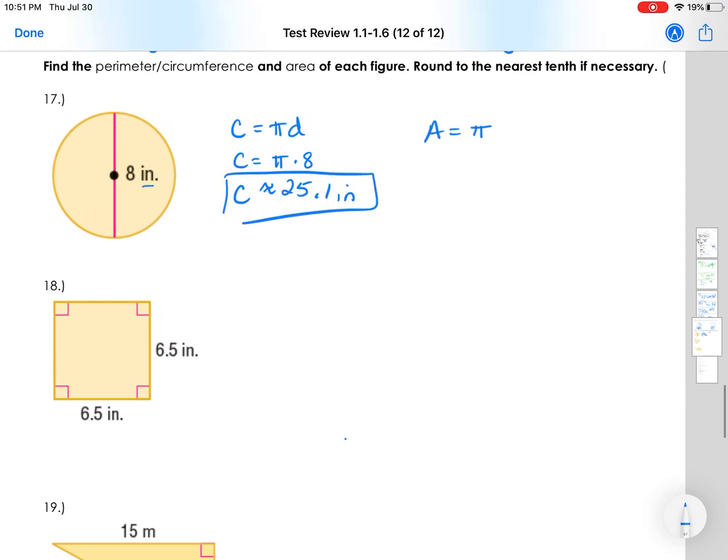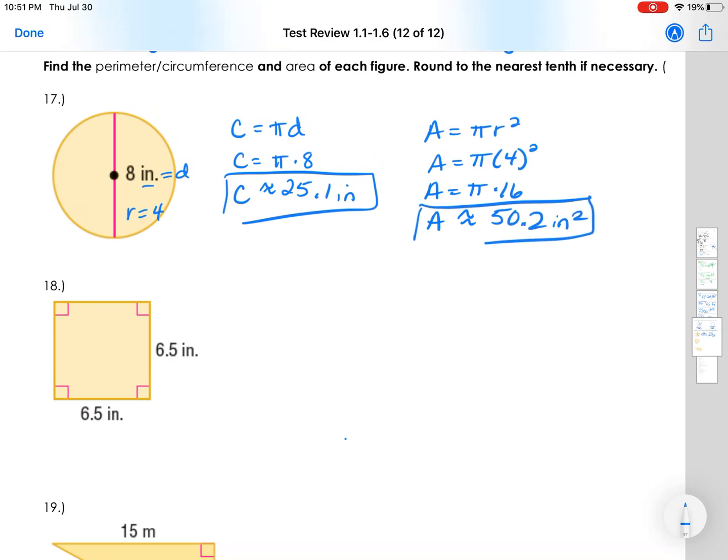We also want the area, which is pi r squared. So the radius would be half of this, so the radius will be 4. So the area is pi times 4 squared, or 16 times pi. So the area is going to be about 50.2 square inches. Units do count. It is important that the units are correct.